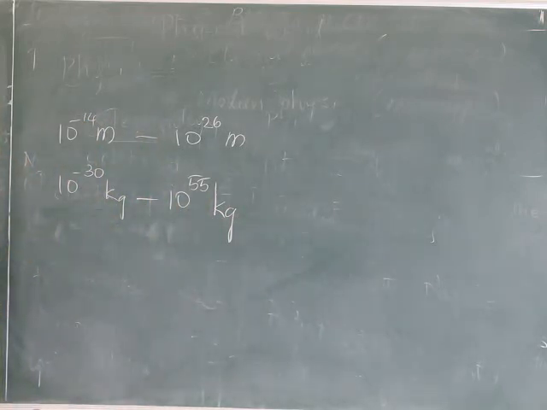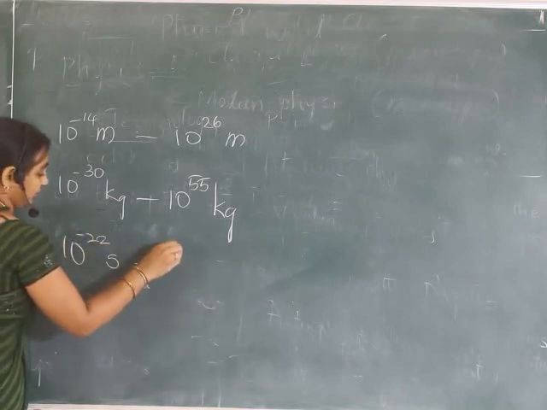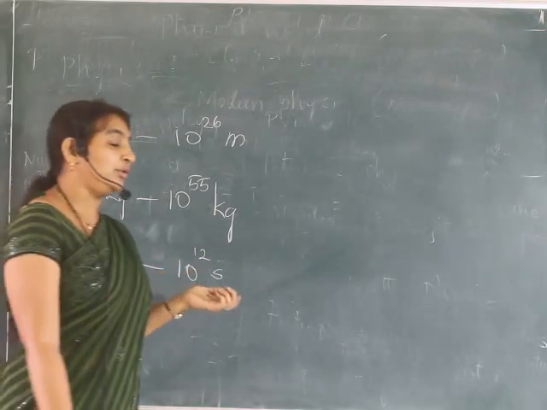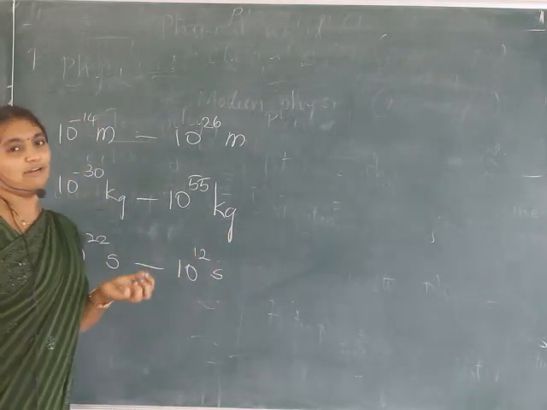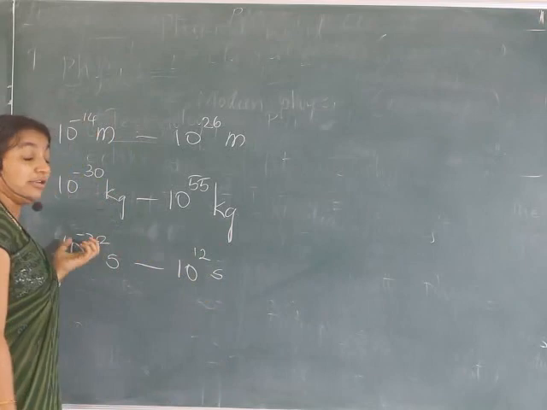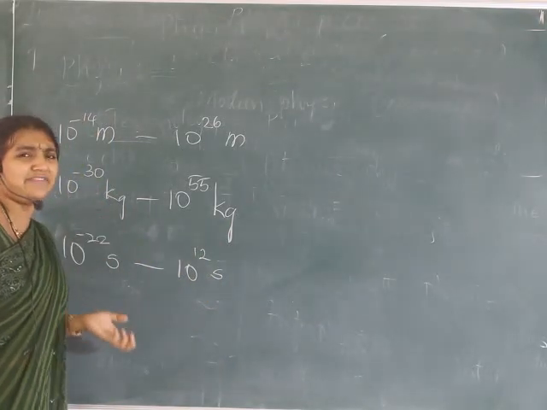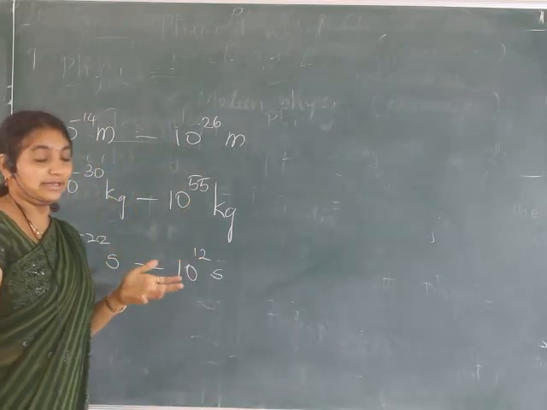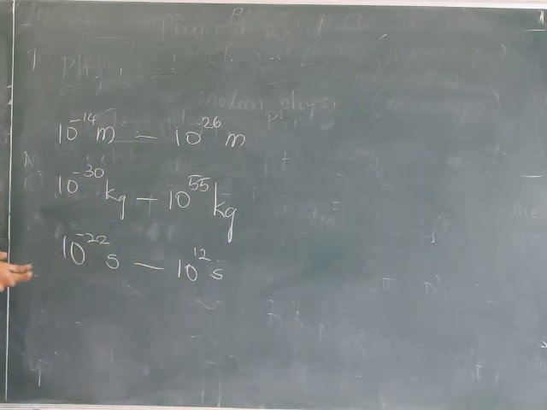Then, in terms of time, we speak of 10 to the power minus 22 seconds to 10 to the power 12 seconds. 10 to the power minus 22 means very, very small time. One second itself, if you close your eyes and open, it is gone. So think about 10 to the power minus 22 second, very small timings. And 10 to the power 12 seconds is very big, since one hour itself is a very big number of seconds.